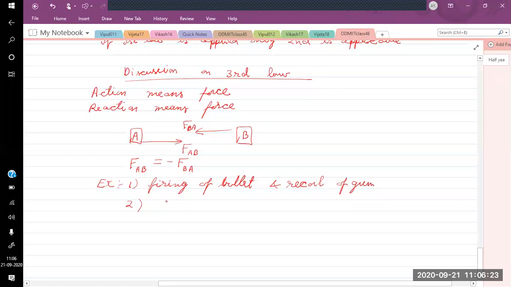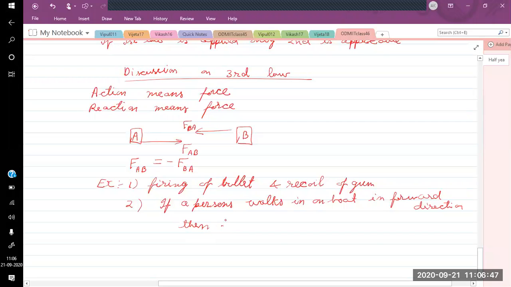So if a person walks on a boat in the forward direction, then the boat also experiences a force in the backward direction.